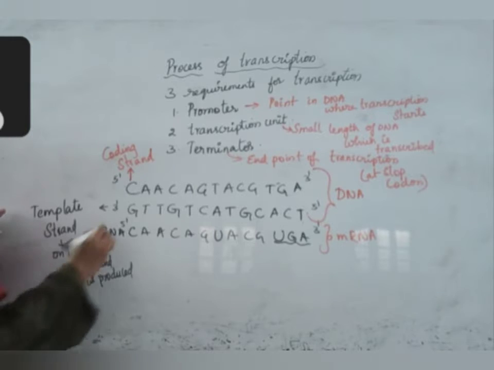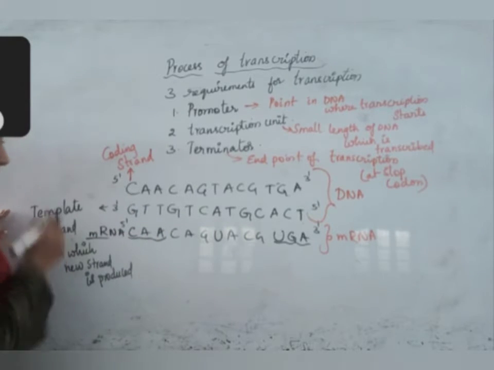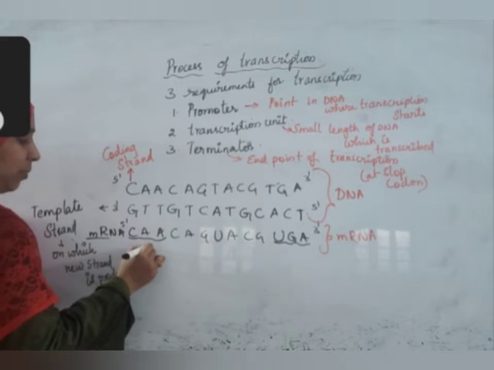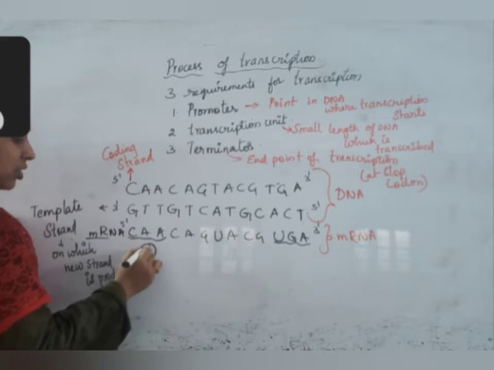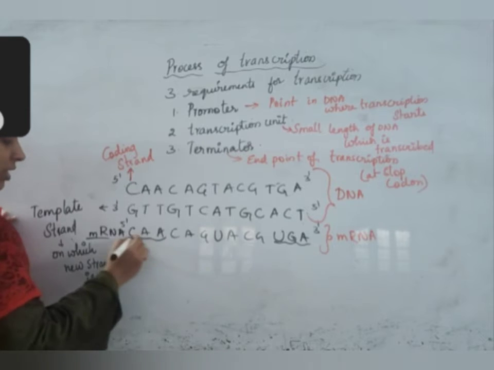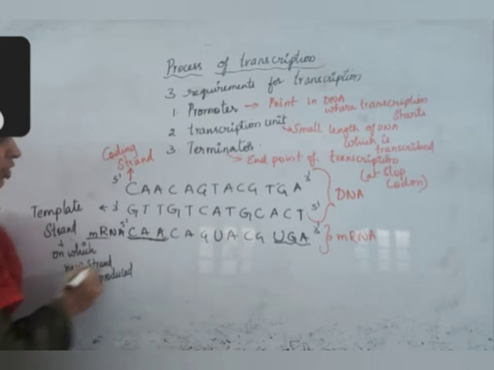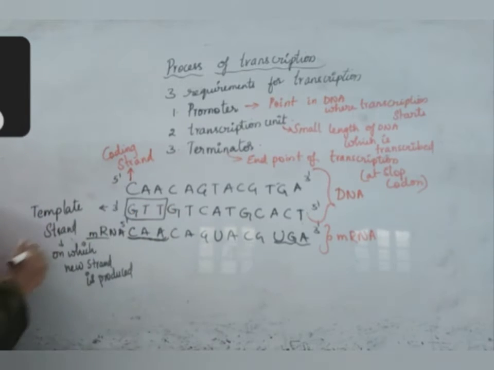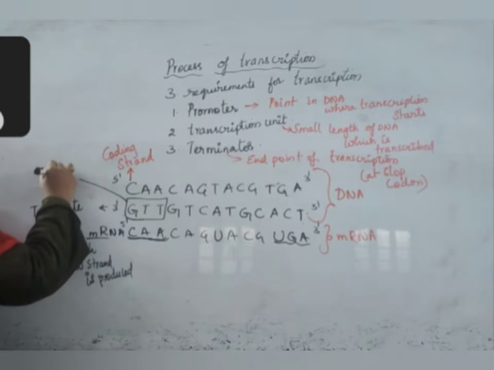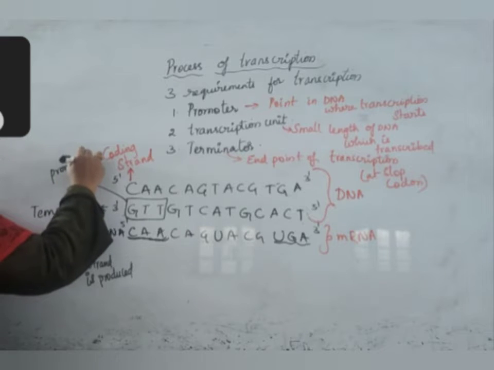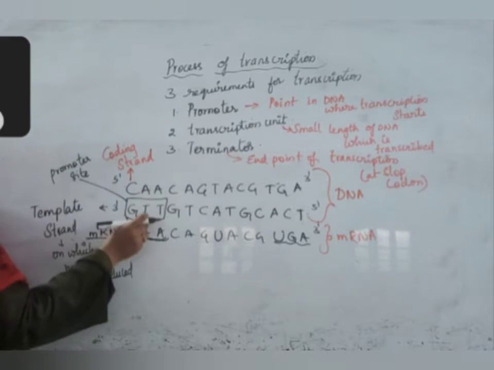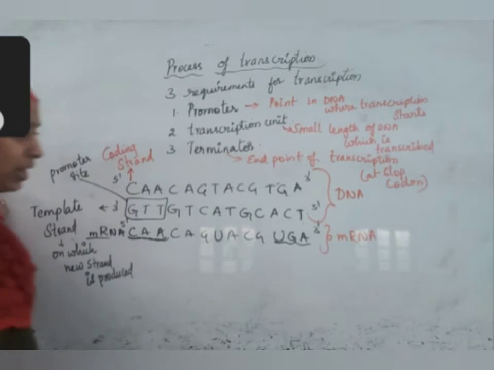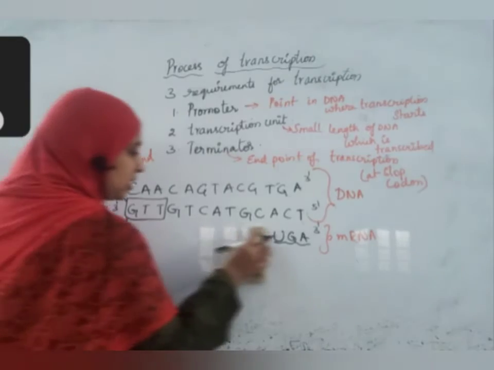So if this is a promoter site, at this point the binding of mRNA will start. At this point the mRNA will start production. This code inside this DNA is called the promoter site. When mRNA binds with this, how will the initial mRNA start?